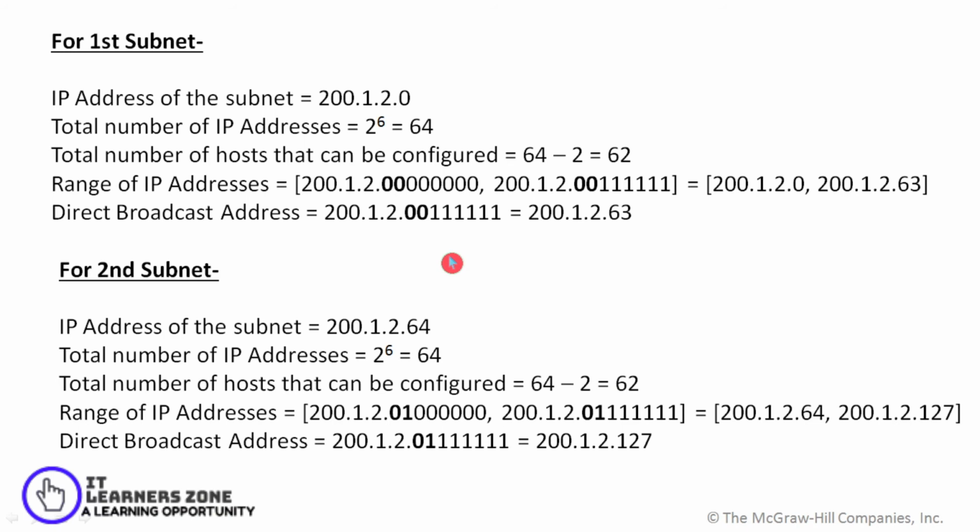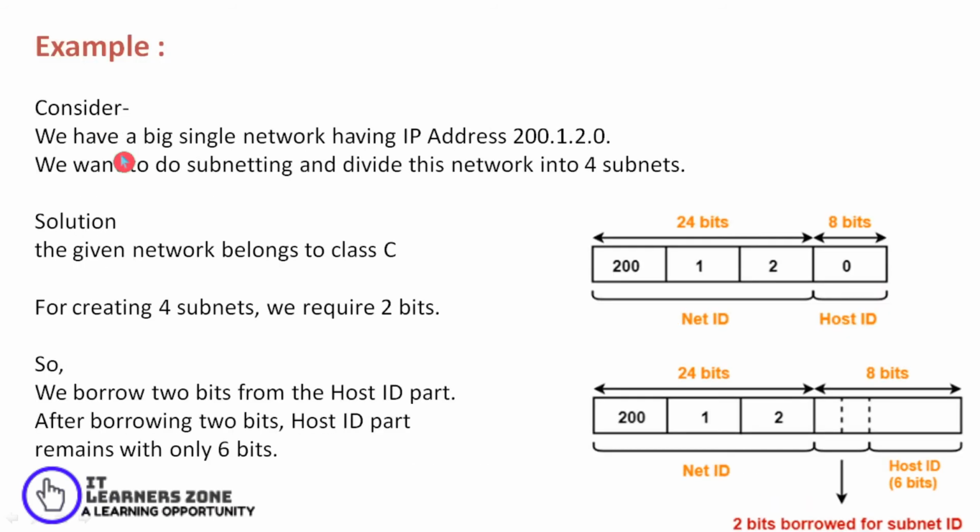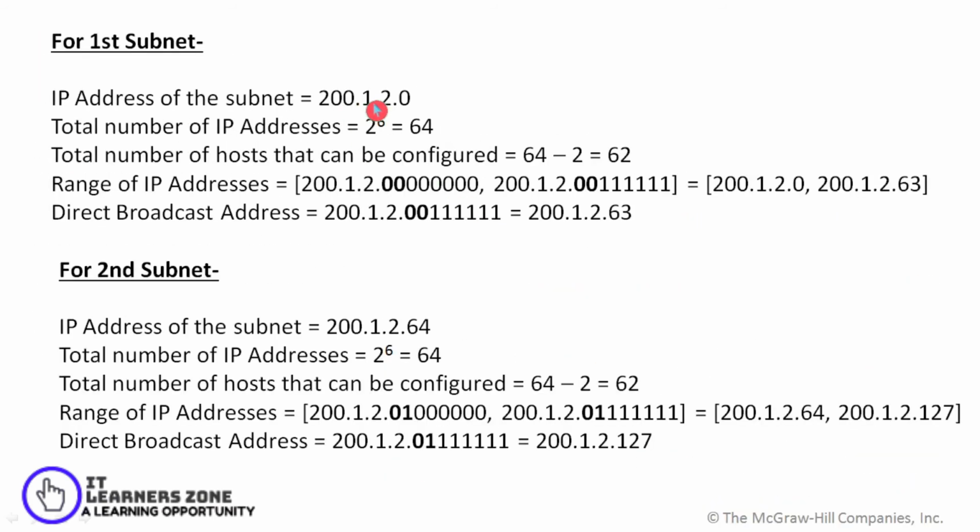So when I talk about the address range in this network, initially I have 200.1.2.0, and the host bits are 6. So 2 raised to 6 is the number of IP addresses which can be assigned to the hosts. So the total number of hosts that can be configured is 64 minus 2, that defines the usable IP addresses that can be assigned to the host, since the first is the network address and the last address would be used as a broadcast address.